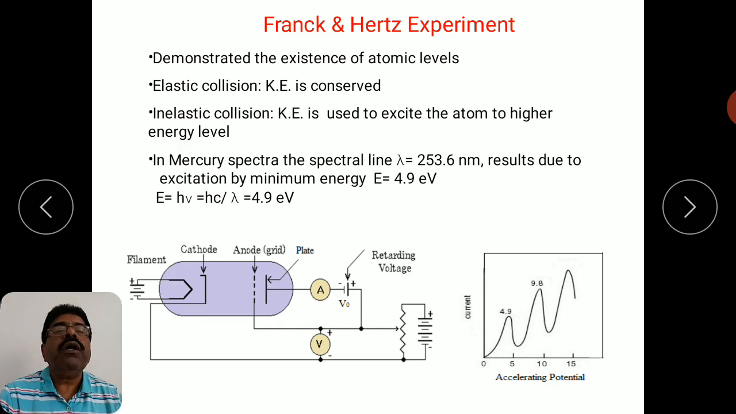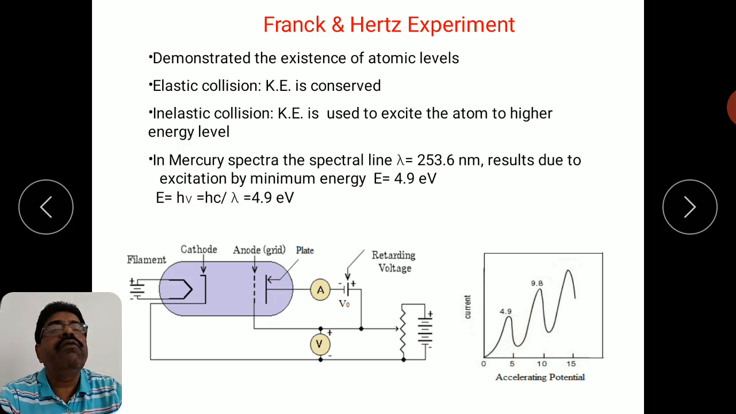So that means fewer electrons are reaching here. Why? Because their energy has been absorbed at a certain accelerating potential. The energy of these electrons has been absorbed by the atom in order to excite it, and that energy is sufficient to excite the atom. So these electrons will lose their energy. This is an inelastic collision, therefore they will not reach the plate. So fewer electrons at that particular value of accelerating potential will reach the plate, so the current will fall here.